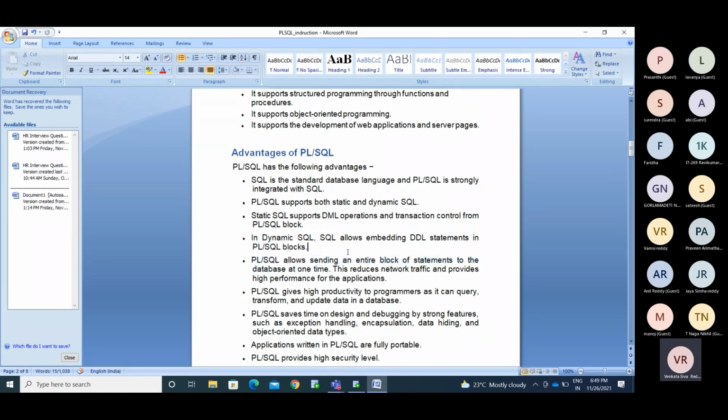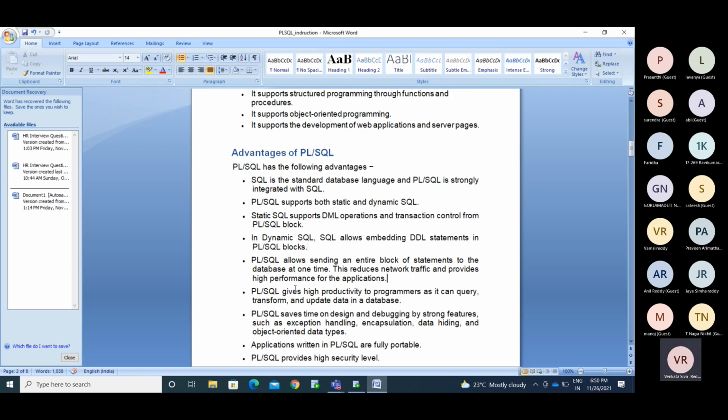So PLSQL allows sending an entire block of statements to the database at one time. This reduces network traffic and provides high performance for the application. As I said, if all the people are going in one minute of time, you don't have any network traffic on that route.